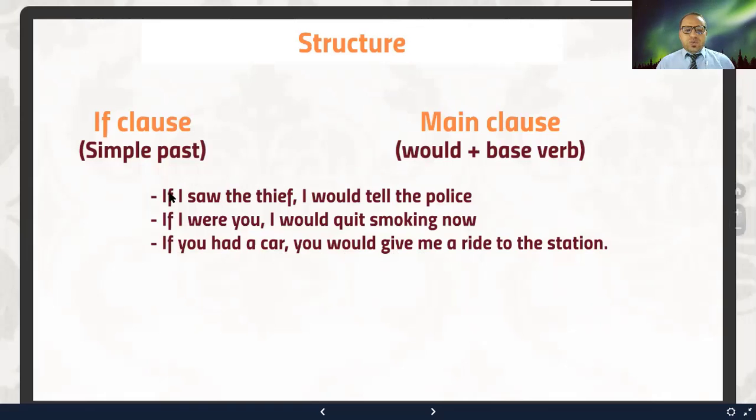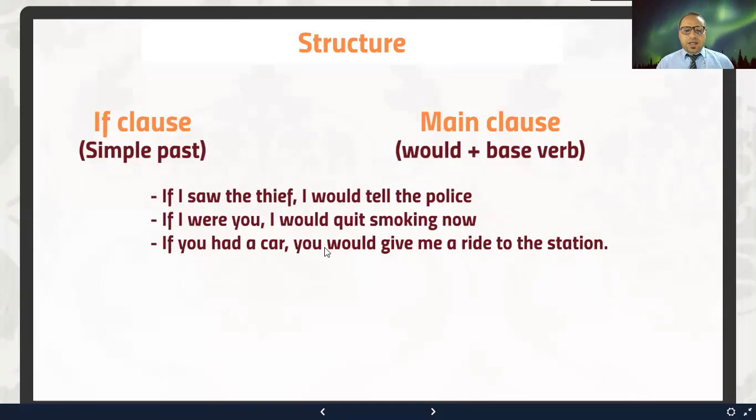So here in the first one, we are talking about an unlikely situation. If I saw the thief, I would tell the police. This is unlikely. It's unlikely for me to see the thief. If I were you, I would quit smoking. So here we are talking about an unreal present. I am not you in the present, and so the outcome is impossible, right?